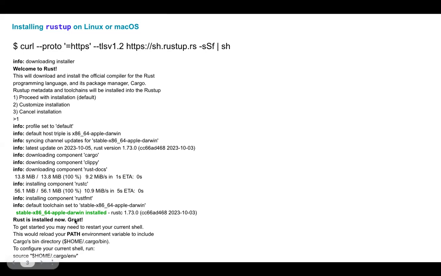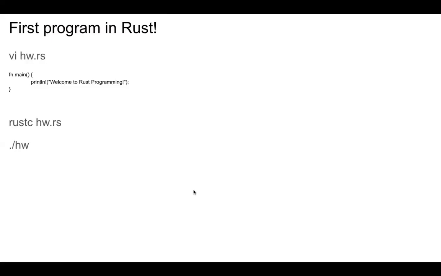Finally, you see Rust is installed. Great. So, first program. Rust programs have a .rs extension, like how a Java file had .java. Main is the main function. Again, similar to Java, where you had public static void main, which was the entry point of any program. Here also, it's a special function, main.